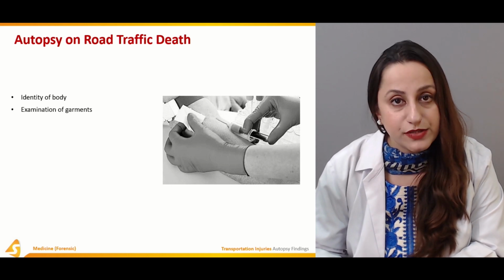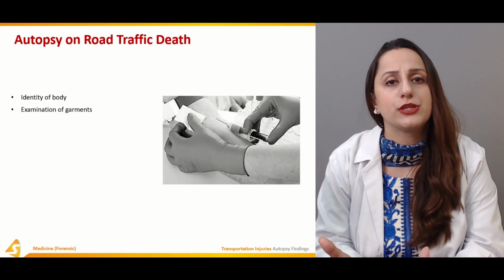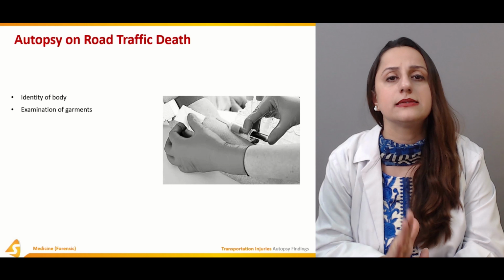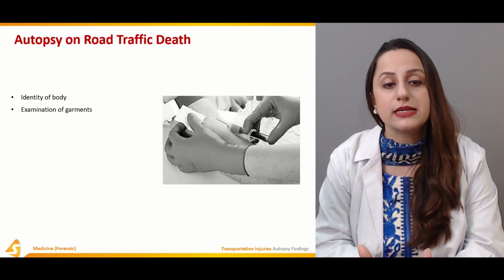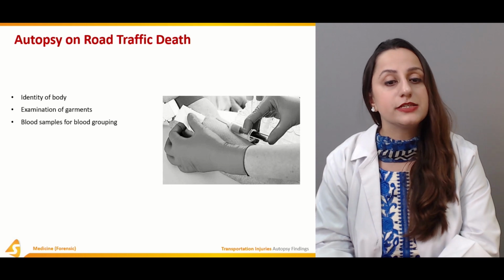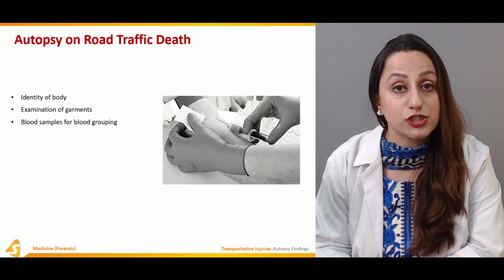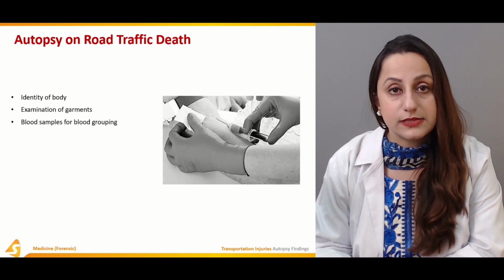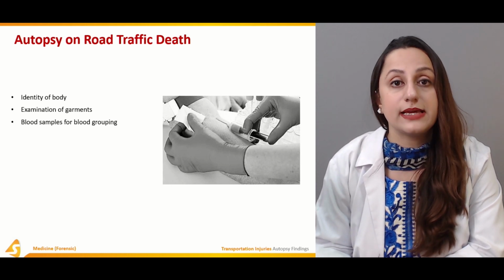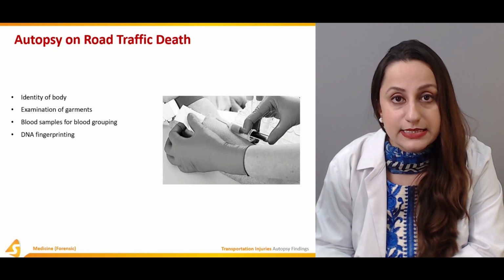So the examination of the garments, of course, before removing the garments and before performing the autopsy for the samplings as well as the tissue samplings, we are going to examine the garments in detail. The body samples for blood groupings. Again, it is very important for the personal identification of the victims that we get the blood samples and send them for the DNA and for the blood grouping as well. DNA fingerprinting is again very important.